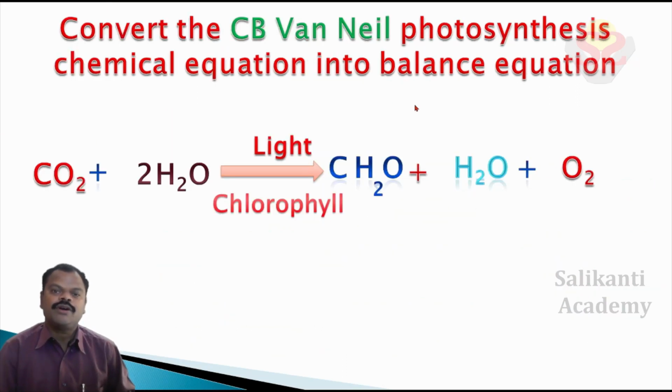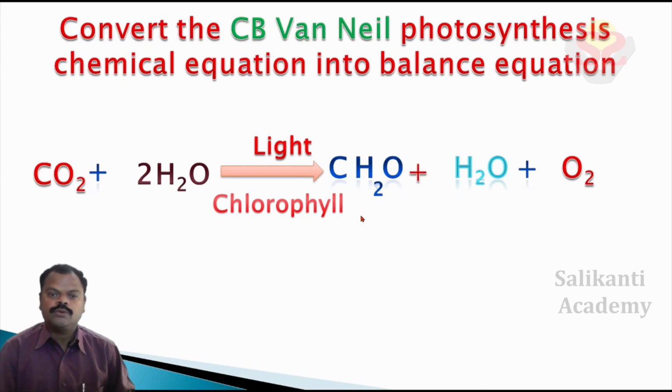Convert the C.B. van Niel photosynthesis chemical equation into a balanced equation. Children, try it. Okay, children, I will explain how we balance this equation. Here, the simpler formula for carbohydrates given in C.B. van Niel's chemical equation is CH2O.